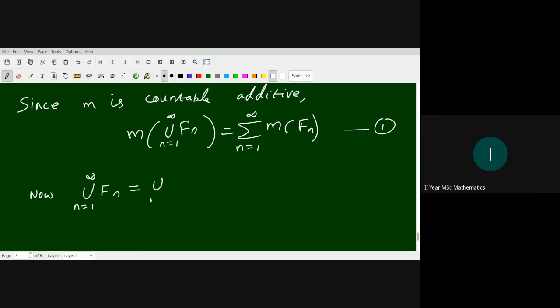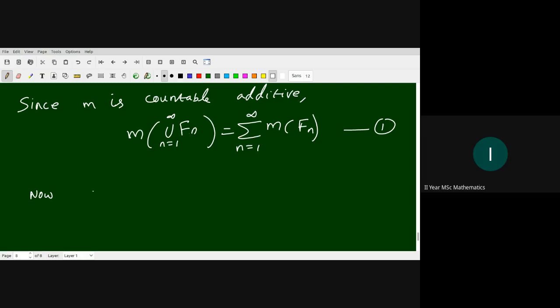This is union n from 1 to infinity. But we proved by induction, right? You evaluate the limit of the set. So this I am going to write, this is the limit of En, right?